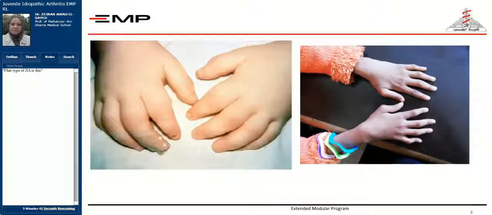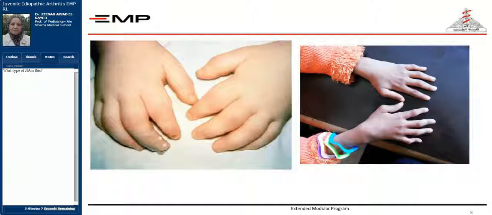of the joint. The photographs here show affection of the small joints of the hands in patients with juvenile idiopathic arthritis, the polyarticular type. In the older patient here on the right side, we can see that the juvenile idiopathic arthritis has caused deformities, flexion deformities of the fingers, and this is as a result that it developed early, and it is of the rheumatoid factor positive type usually.